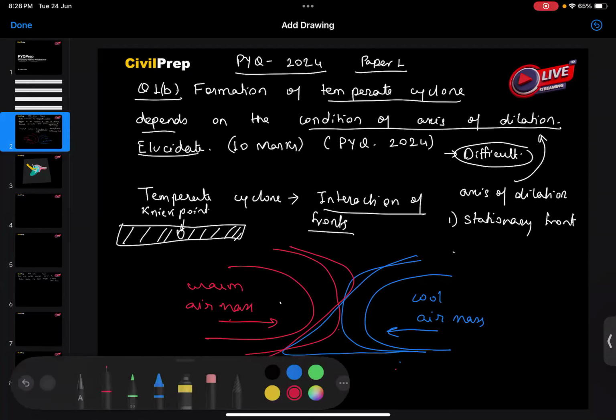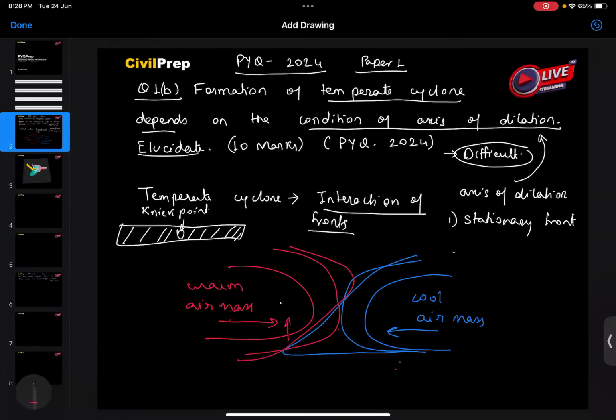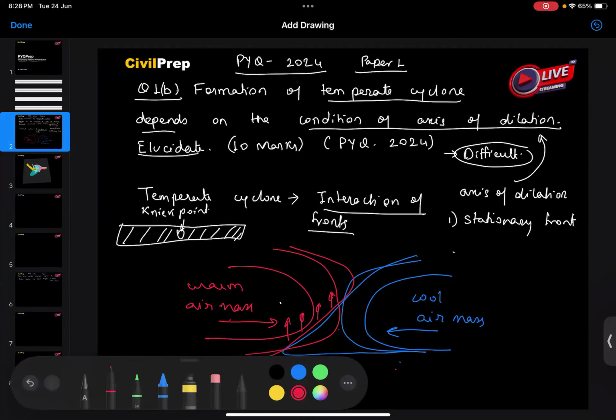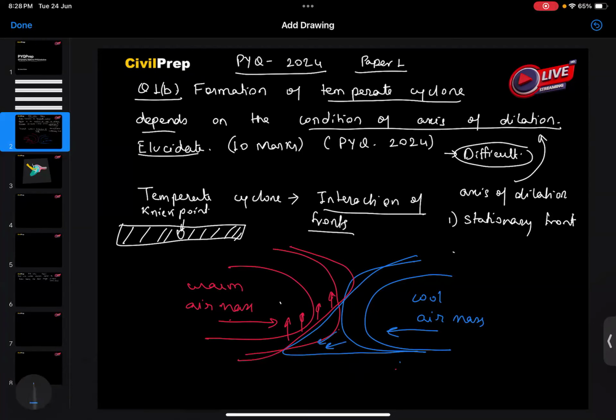So here we can see that the warm air is getting uplifted, and the cool air, as it is dense and moist, therefore it is more heavy.